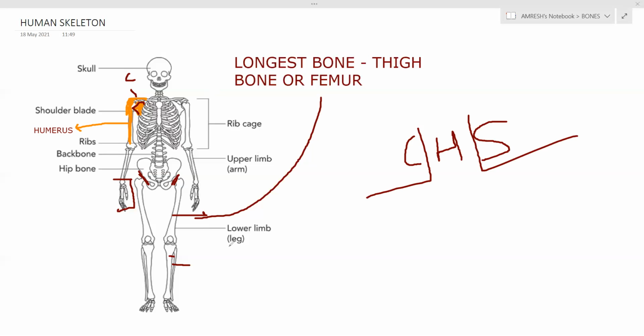Here is your hip bone. To the hip bone, femur is attached, or the thigh bone is attached, the longest bone. After that, we have shin bone and calf bone. Shin bone is in the front, calf bone is in the back. This is all about your limbs.